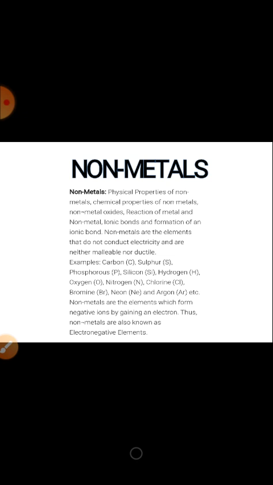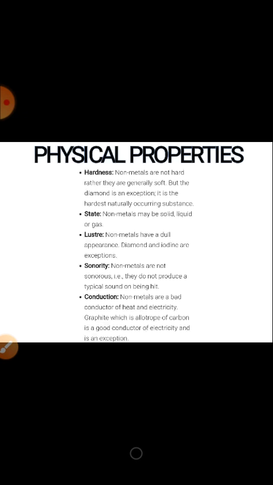Non-metals. Let us study the physical properties of non-metals, chemical properties, non-metallic oxides, reaction of metal and non-metal, ionic bond formation, and the properties. Now, carbon, sulfur, phosphorus, silicon, hydrogen, oxygen, nitrogen, chlorine, bromine, neon, argon, all these are non-metals.